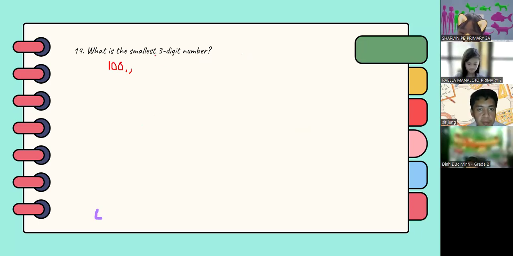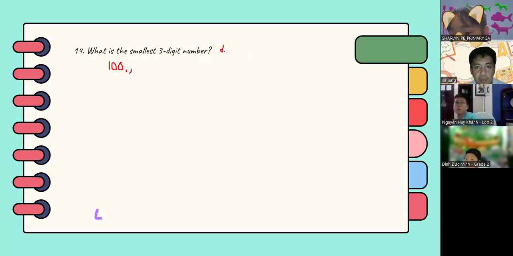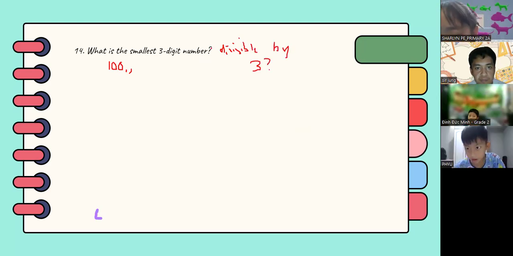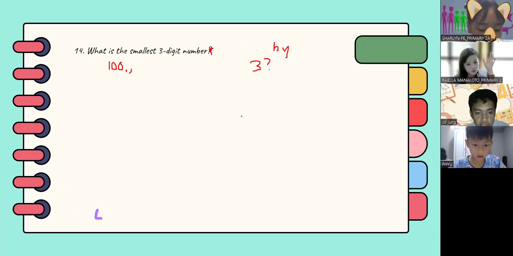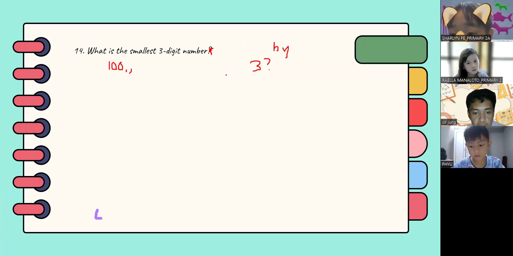So what if the problem asks for the smallest 3-digit number that is divisible by 3? What should be your answer? Okay, Miss Rayla. 108.